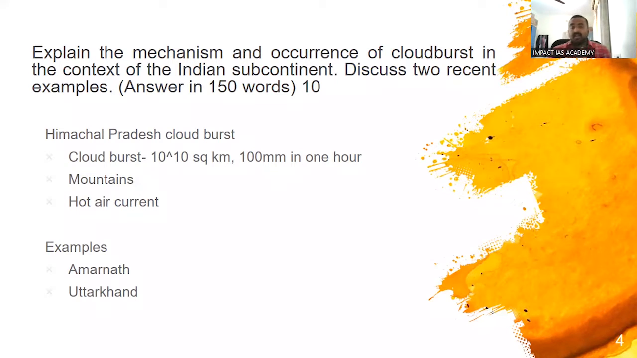Occurrence: where does it occur? It occurs majorly in the mountainous regions. You can quote the Himalayan region as an example. However, it cannot be ruled out in the plains also. That is about its occurrence. Two recent examples: you can talk about Amarnath, where the pilgrimage stopped because of a cloudburst, or you can talk about Uttarakhand. When we are discussing these, we can also touch upon other disaster management aspects.